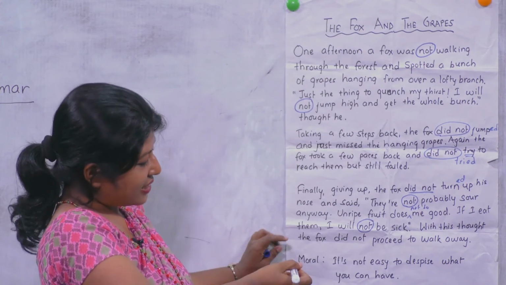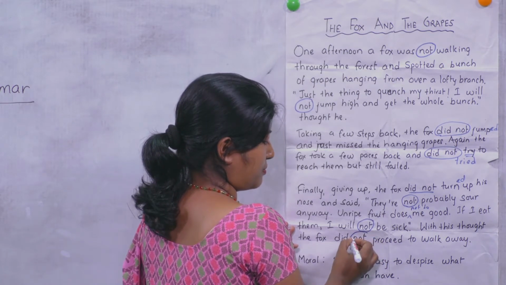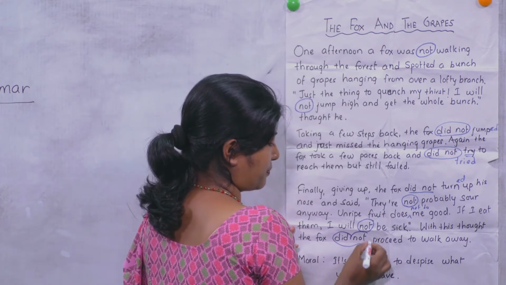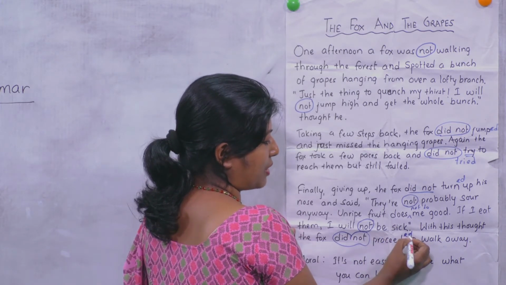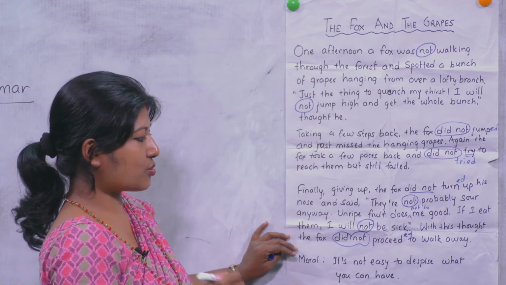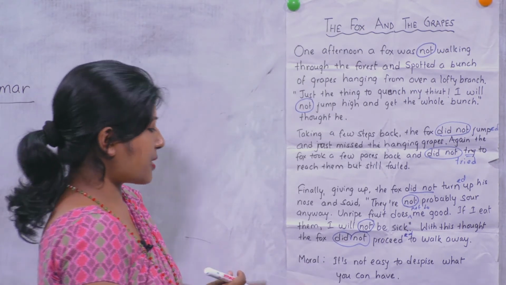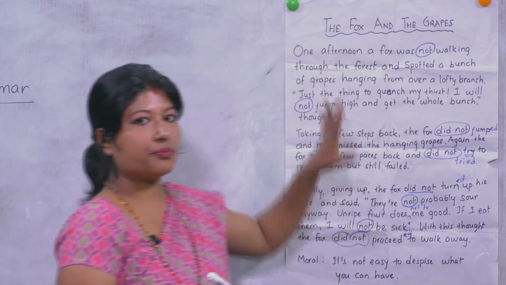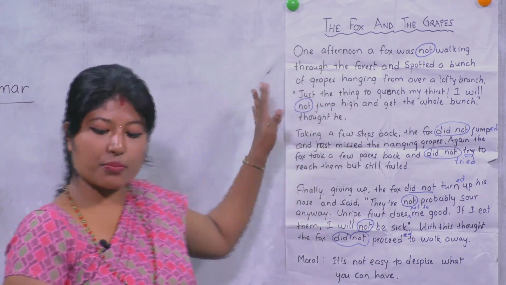With this thought, the fox proceeded to walk away. Both "did" and "not" are removed, and you make the past form: proceeded to walk away. So the moral: it's not easy to despise what you can have. In this way you can make corrections in your book as well.